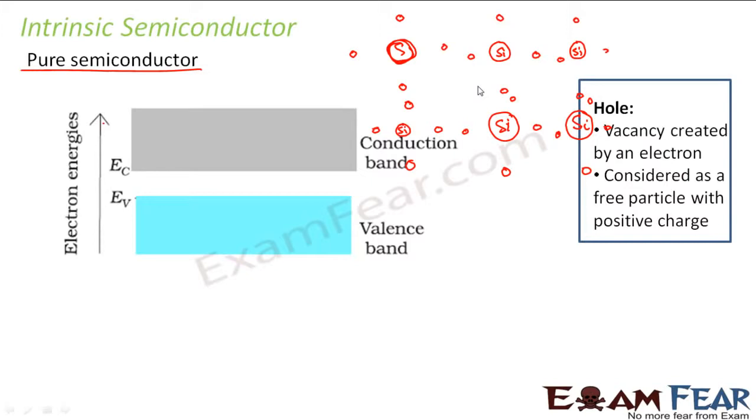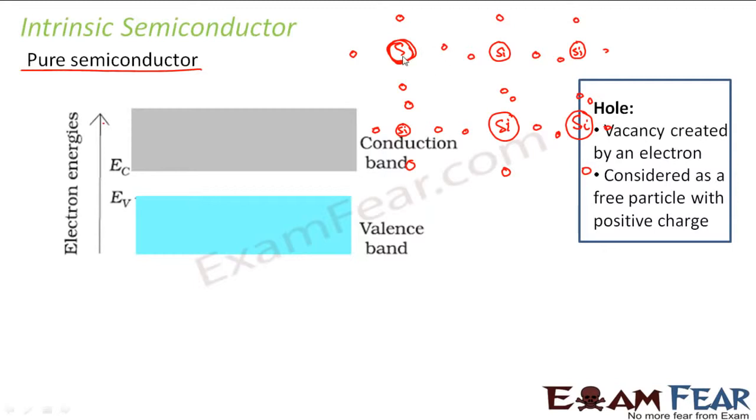I am sure you would have studied the different kinds of bonding in your chemistry lesson. See, physics and chemistry are very much related. Many times there will be concepts which you study in chemistry and then we make use of that in physics. So in this case, what happens? What is covalent bonding? Covalent bonding is nothing but sharing of electrons.